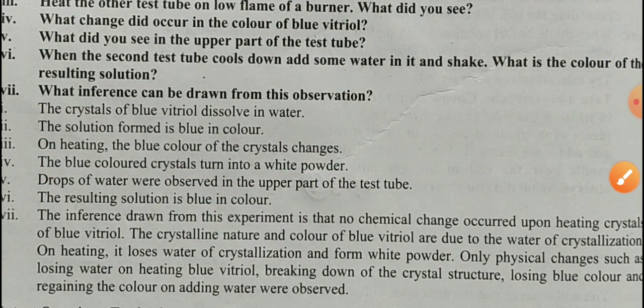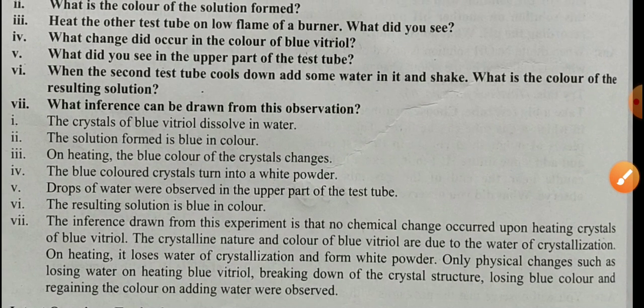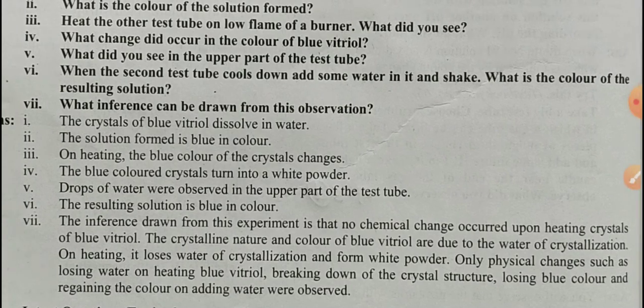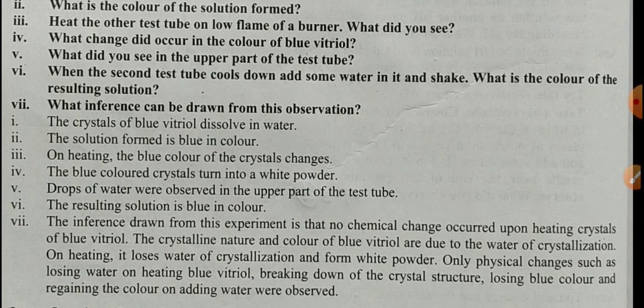The final answer is, the inference drawn from this experiment is that no chemical change occurs upon heating crystals of blue vitriol. The crystalline nature and color of blue vitriol are due to water of crystallization. On heating, it loses water of crystallization and forms white powder.